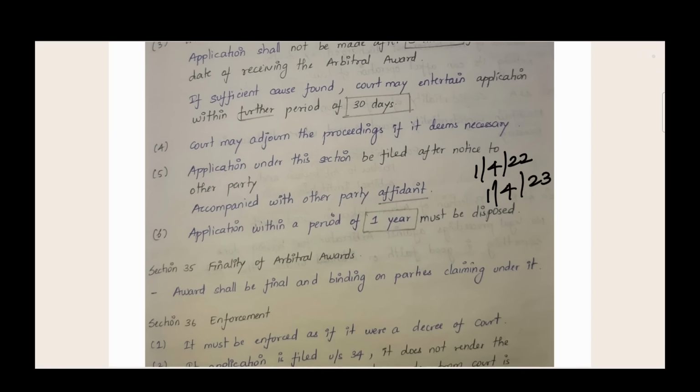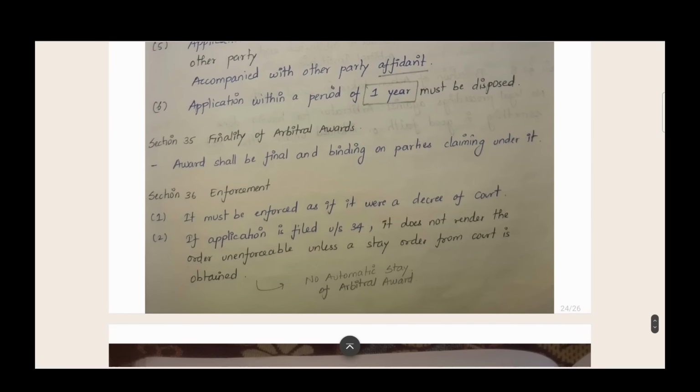This is the time limit for the court. The next section is section 35, finality of arbitral awards. The arbitral award given by the tribunal shall be final and binding on the parties claiming under it. The next section is section 36, enforcement. It should be enforced as if it were a decree of the court. For example, if a court issues an order, in what way will it be implemented? The same way the arbitral award will also be implemented.